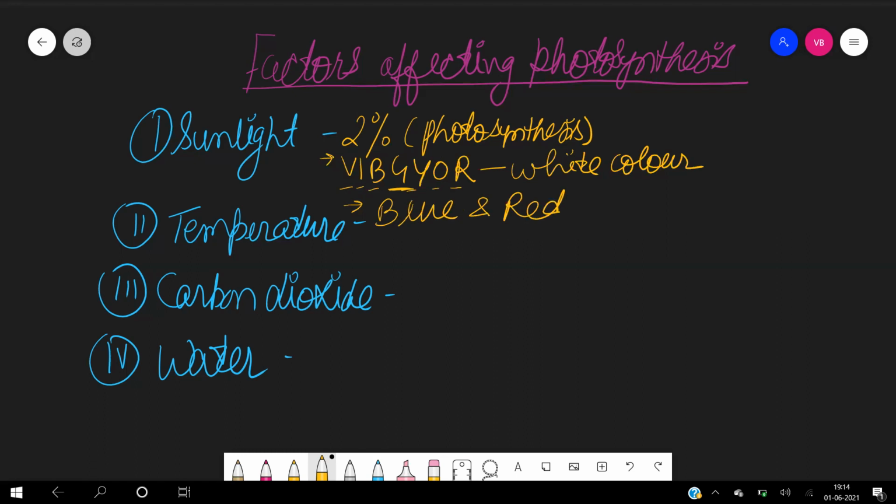Okay, if light intensity increases, of course, photosynthesis will also increase.